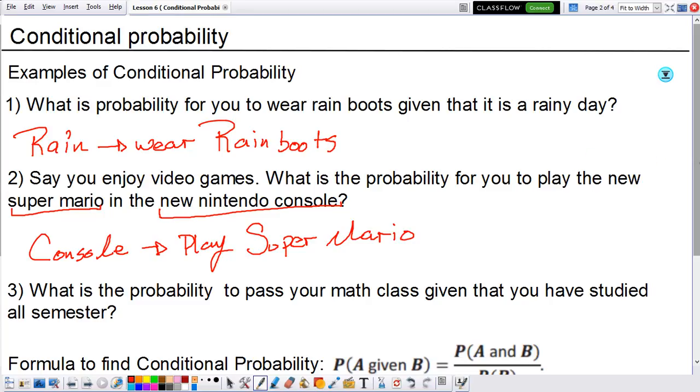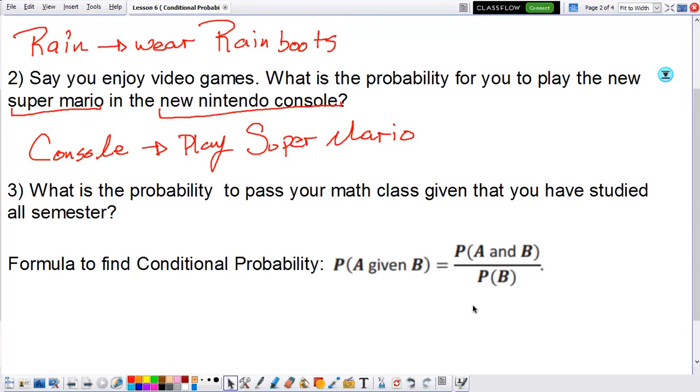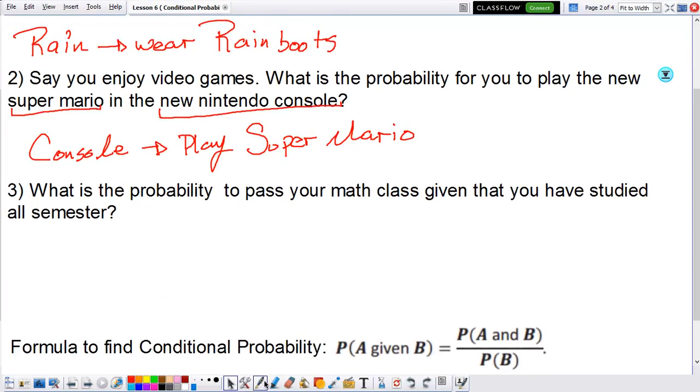And lastly, how can example 3 be an example of a conditional probability? Well, let's read it. It says, what is the probability to pass your math exam given that you have studied all semester? Usually if you want to pass mathematics, you need to study for several hours. If you study, most likely you will pass. If you don't study, most likely you will not have a passing grade. So first you need to study and then we can talk about the probability of passing.